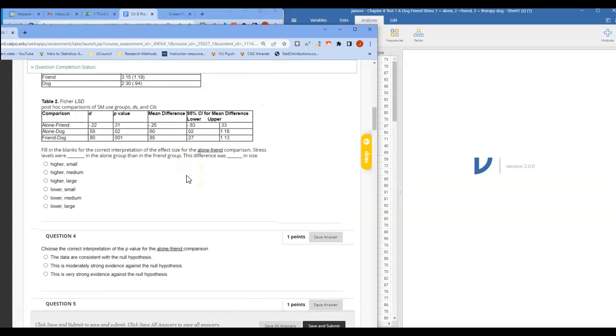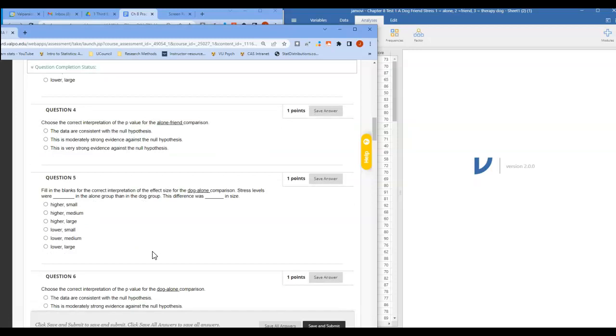Next, choose the correct interpretation of the p-value for the alone friend comparison. If I look at alone friend, the p-value is 0.31. So with 0.31, these data are consistent with the null hypothesis. The 0.2 would be where we start to think the data are consistent with the null. And that means that the difference we're observing between the alone and the friend group is probably just due to sampling error.